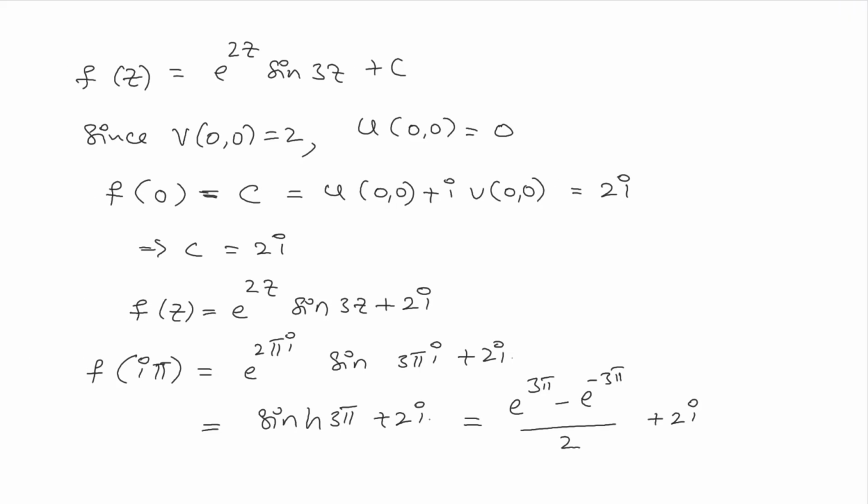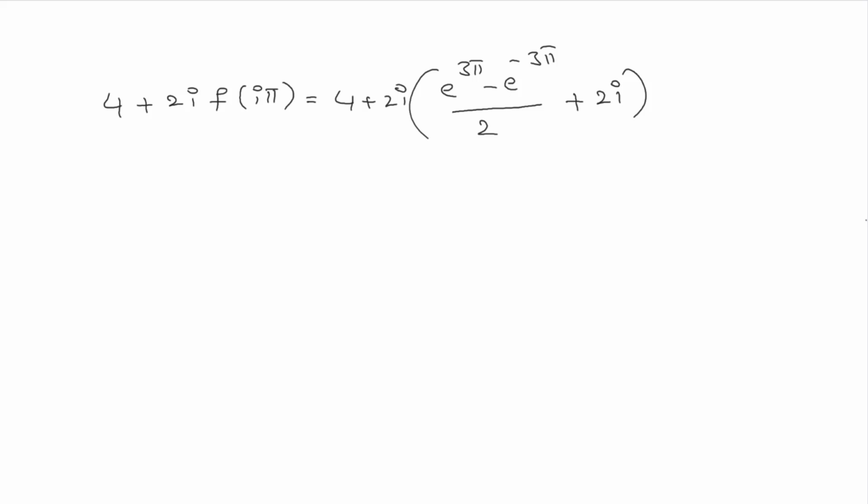Sorry, here the value of sin 3 pi i is i sin h 3 pi. That is from sin iz equal to i sin h z.